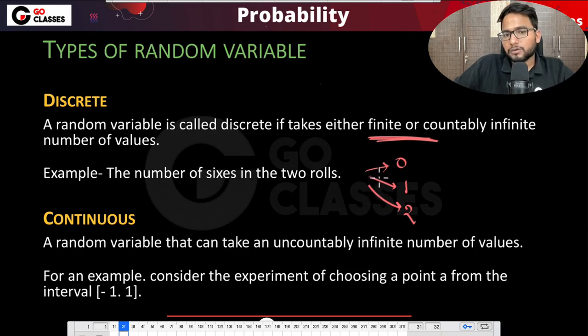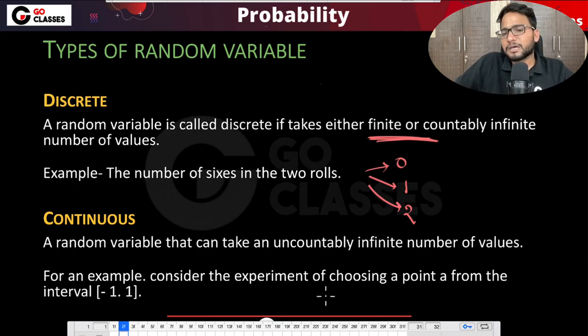Now let's see what a continuous random variable is, and then we will see the difference between discrete and continuous. A continuous random variable is a random variable that can take uncountably infinite number of values. They take infinitely many values, and those are generally uncountable. The countable and uncountable concept you will study later.